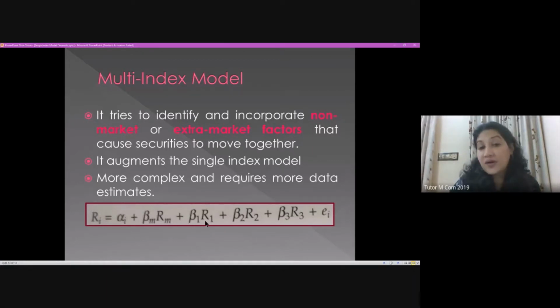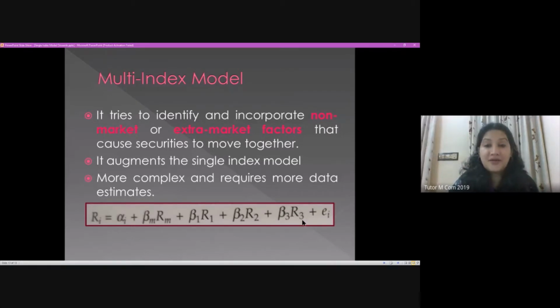But what is different in the multi-index model is beta 1 into R1, beta 2 into R2, beta 3 into R3. These are the factors I am talking about. R1 is one factor, it can be the inflation in the country. R2 is another factor, it can be money supply or government policy in the market.